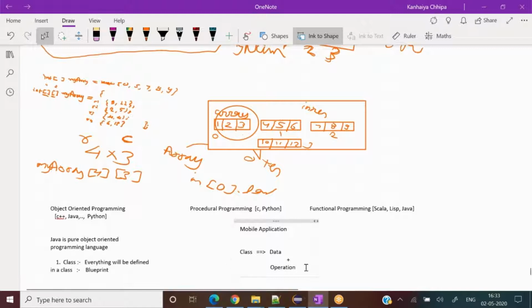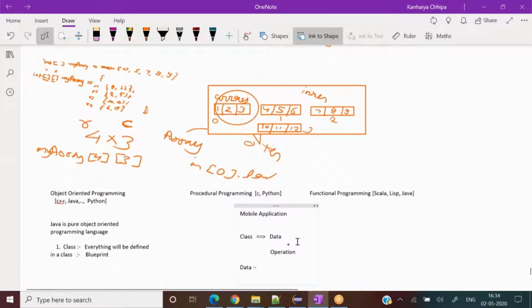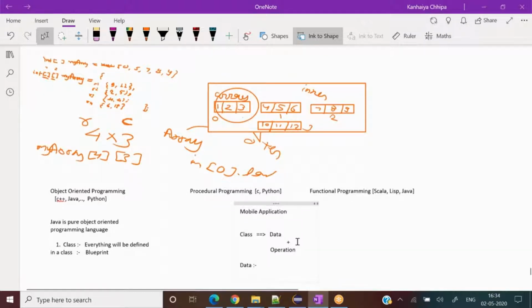So, for example, we would like to think in an object oriented way about the mobile application. Let's say I write a mobile class. Now what can you think about the mobile data? What essential thing can I think of related to the mobile? Let's say if I talk about data,